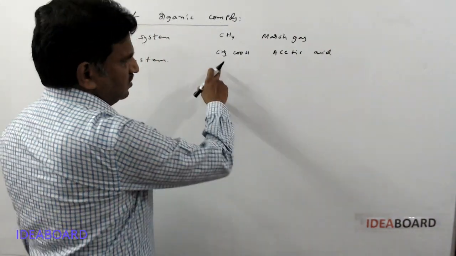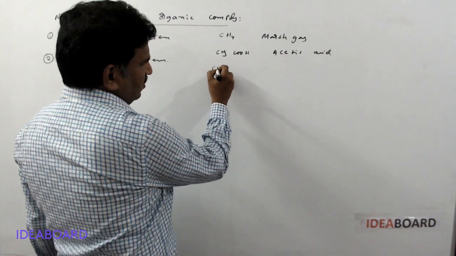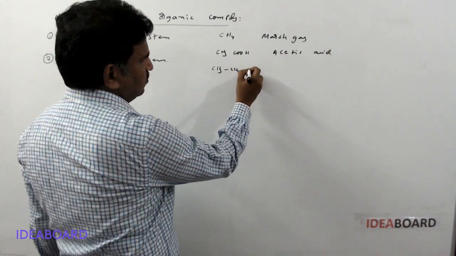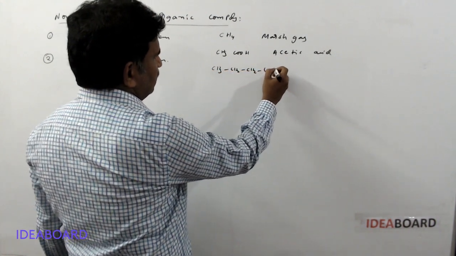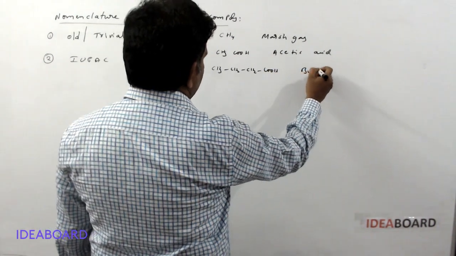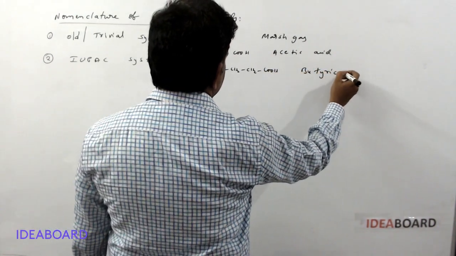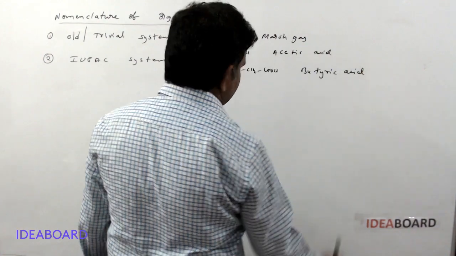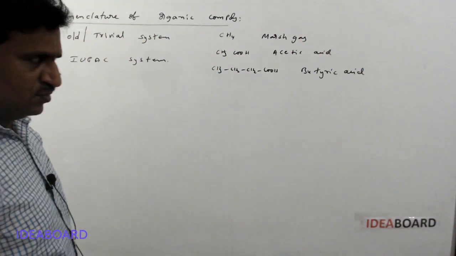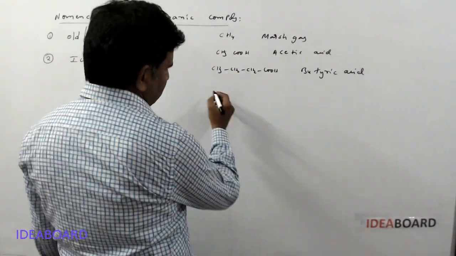CH3CH2CH2COOH is called butyric acid, which is obtained from butter.